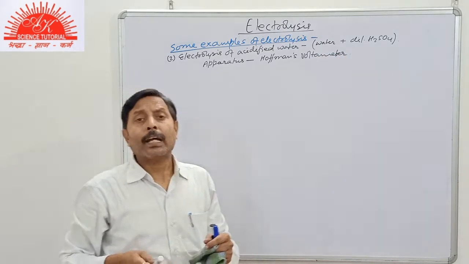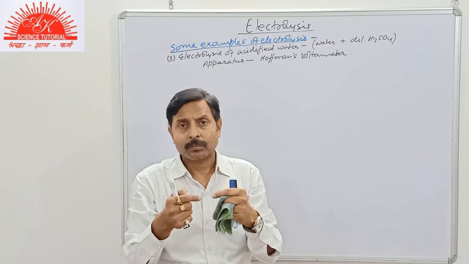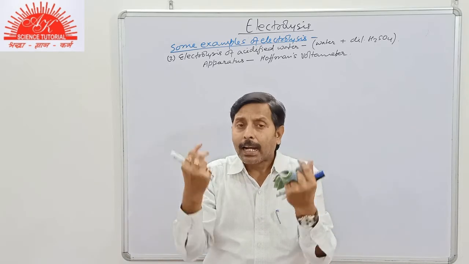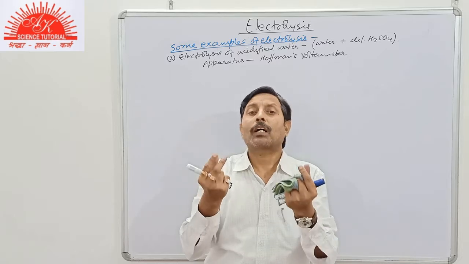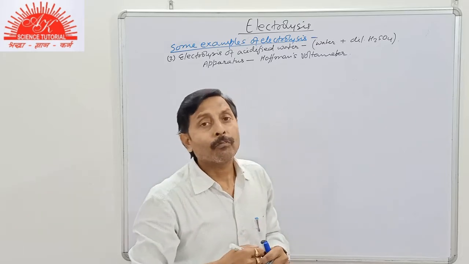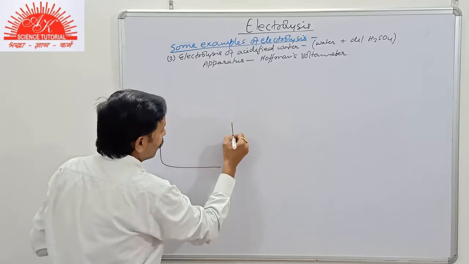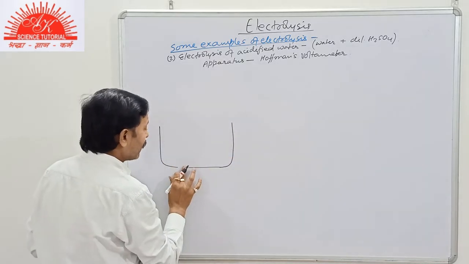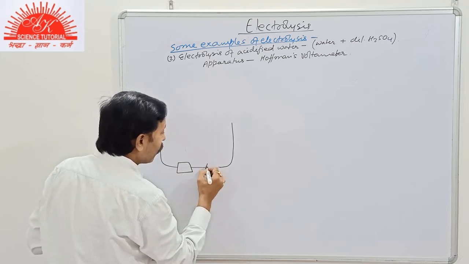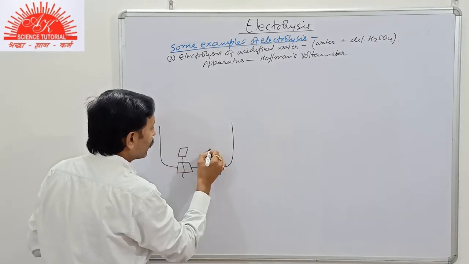Which is actually, the actual setup is the vertical glass tubes which are interconnected. At the top there will be the knob to collect the gas, and at the bottom, through the open end, through the cork, platinum electrode is introduced. But here for simplicity we draw a simple diagram, that is, we take a glass vessel and at the bottom, with the help of a split cork, we introduce the platinum electrode.